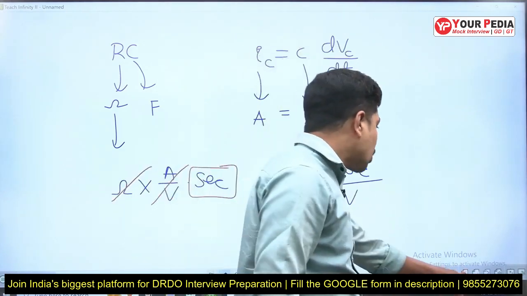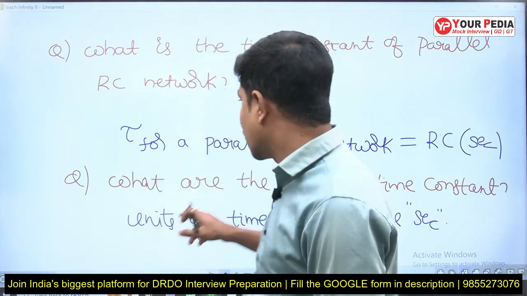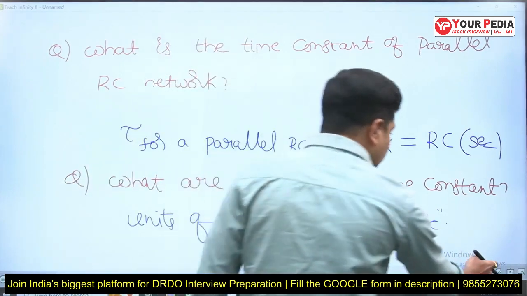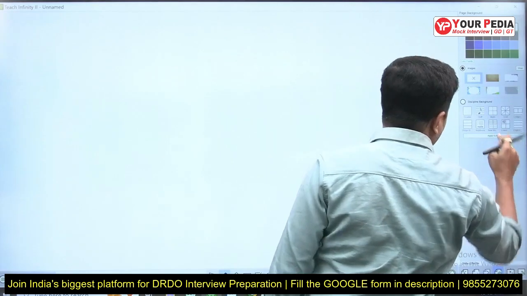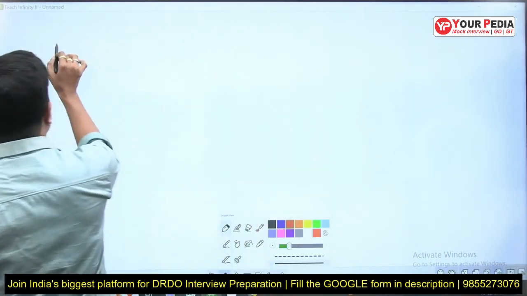Then again there will be a cross question. Can you prove the time constant of a parallel RC network as RC? Yes, we can prove it. This is the question asked. All these are questions previously asked in a DRDO interview. From that first question, what is time constant, these questions got extended.